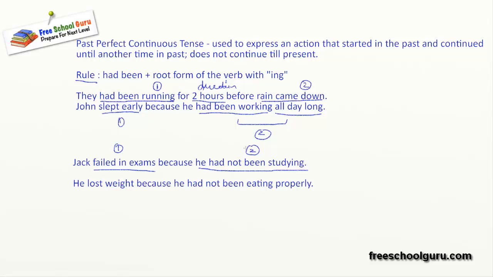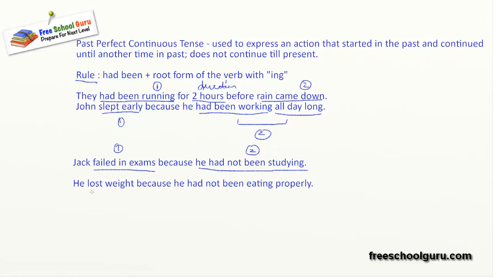Both the actions happened in the past, but one action happened because of another action. Action and event can be used interchangeably. So failing in exams happened because of not studying, and both were in the past.